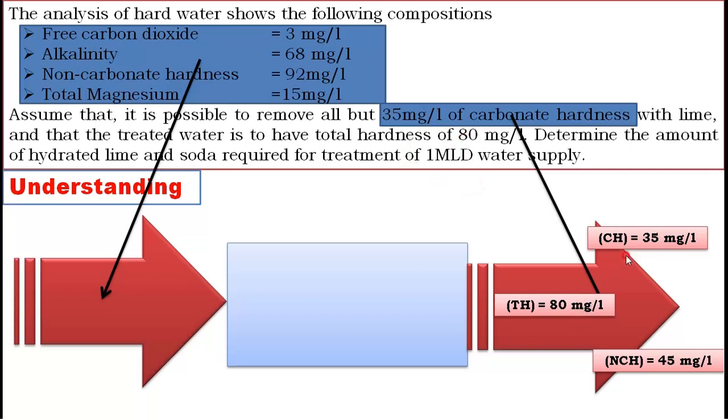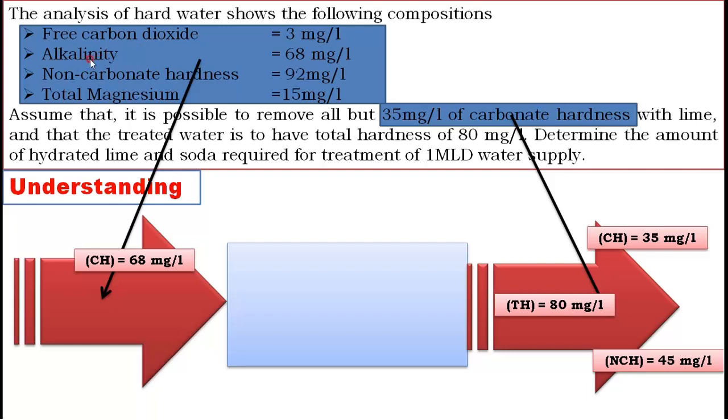Now you came to know how you got these values 35, 80 and 45. From this table you can write CH, the carbonate hardness. Go to the theory and study that one. You will come to know that when non-carbonate hardness is present, then alkalinity will be equal to carbonate hardness. Understood? When non-carbonate hardness is present, then sodium alkalinity will be absent.